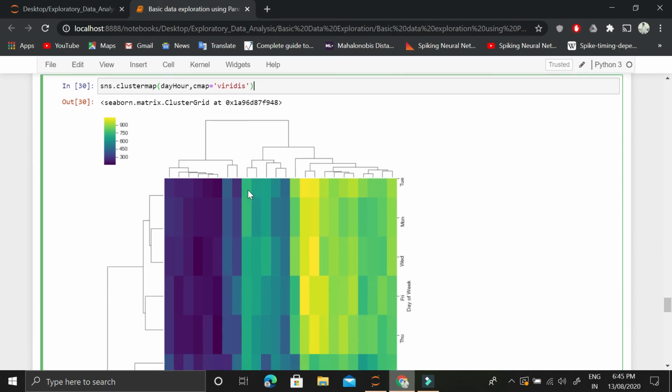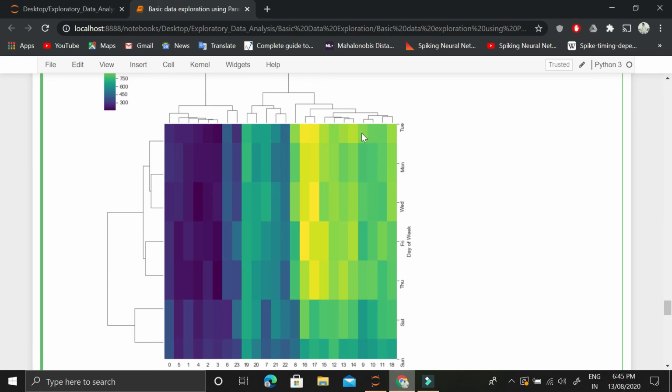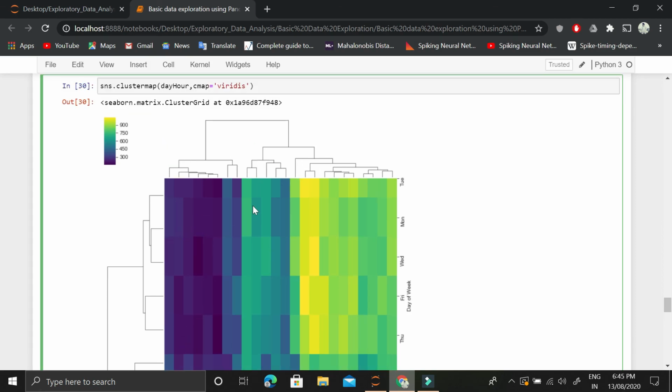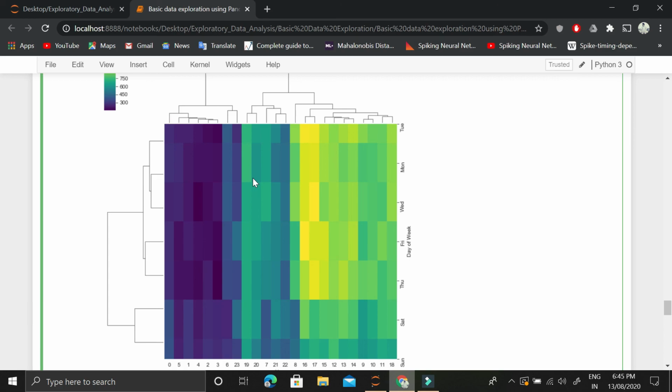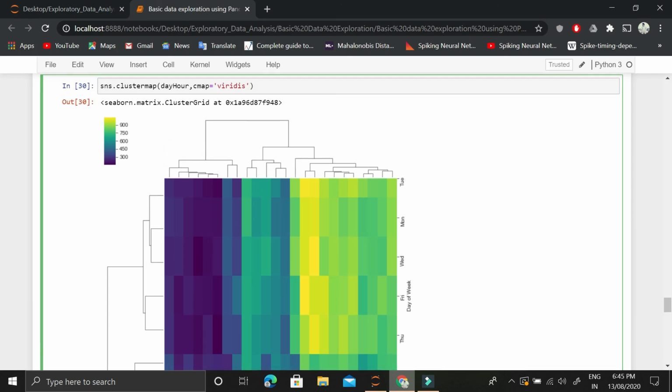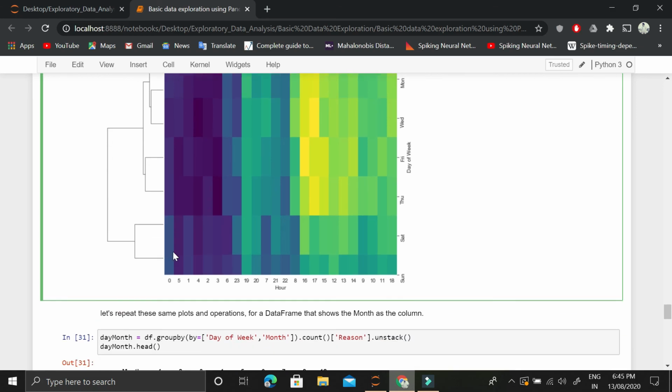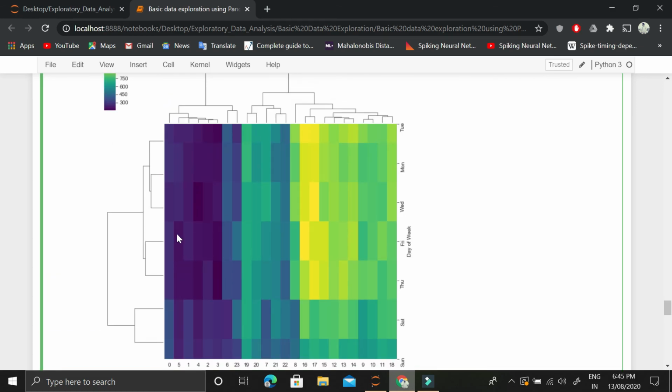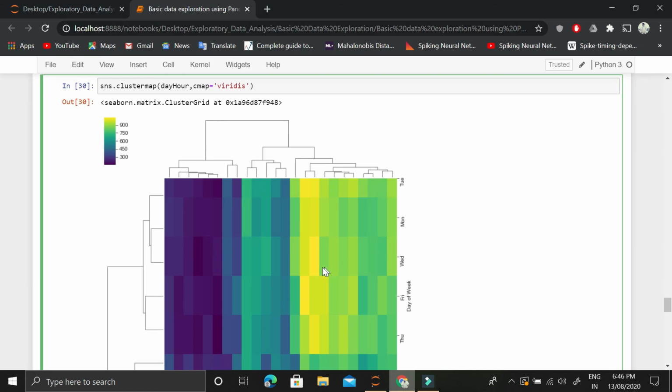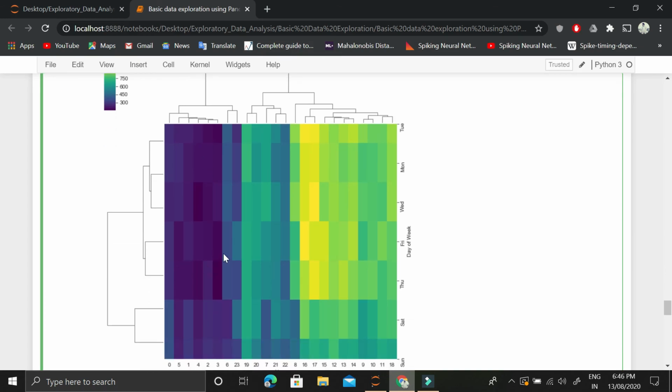Then we want to cluster them together. This is like a cluster map, but this cluster map is difficult to understand because it is basically a dendrogram that we have created. The details of this dendrogram are actually beyond this video, because we just wanted to do this data analysis. This comes under the category of machine learning, where we cluster the data set and then analyze it. We could see these clusterings, this dendrogram, for those of you who understand it. For those of you who do not, I'll be creating videos on that specifically.